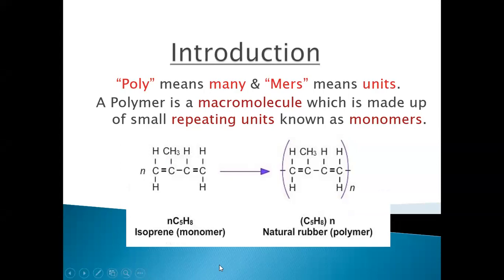For example, I have taken an example of natural rubber, which is a polymer. In this, we have isoprene as a monomer. Here I have used n, right? So n means there are n number of monomers participating in the polymerization process of natural rubber, that is a polymer. Okay, so we have many polymers. We use many polymers in our day-to-day life.